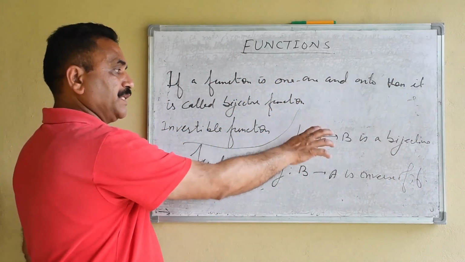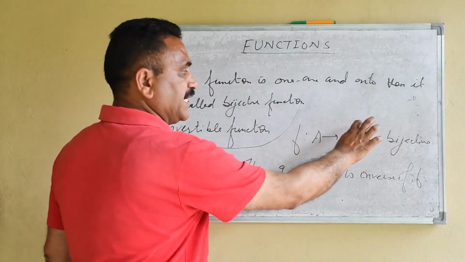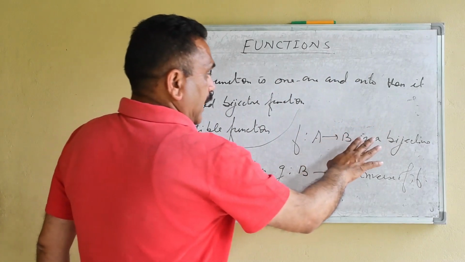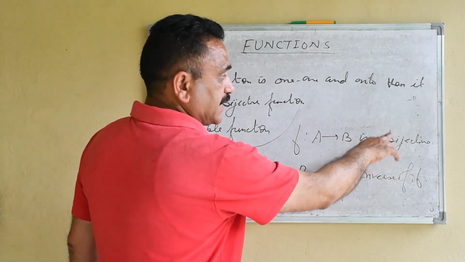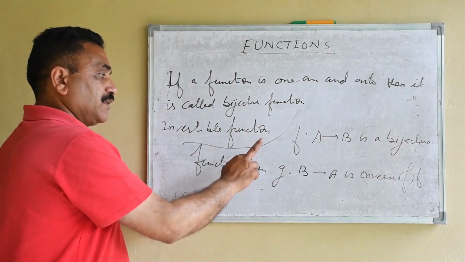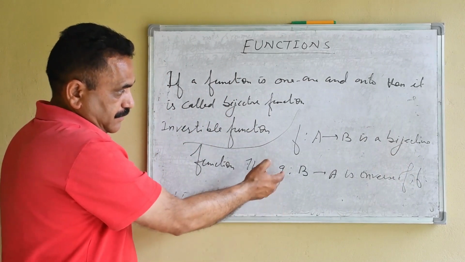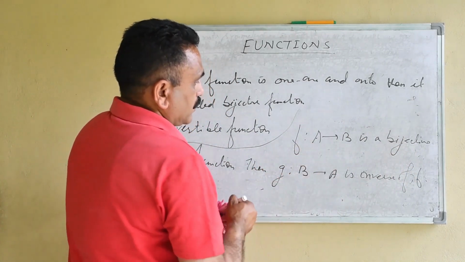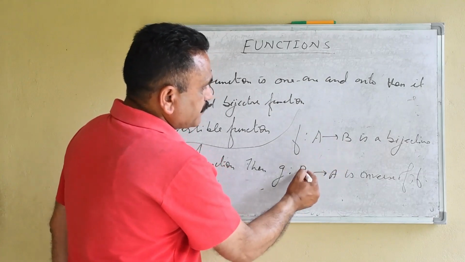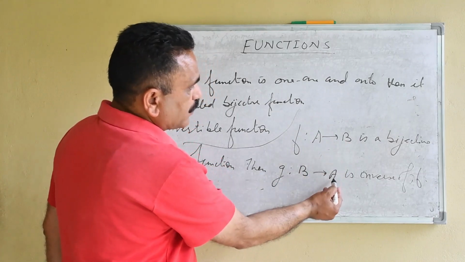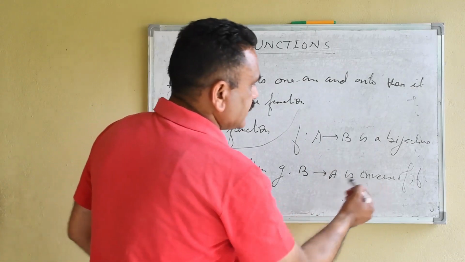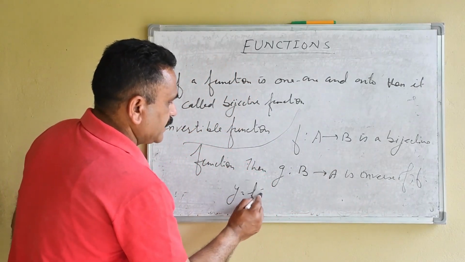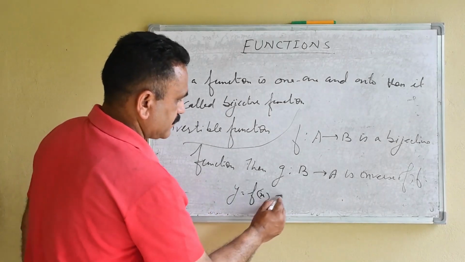If f goes from A to B, where the domain is A, the codomain is B, and f is any connecting rule, and it is a bijective function, then if you take another function g where the domain becomes codomain and codomain becomes domain, this is known as the inverse of the function y equals f(x).